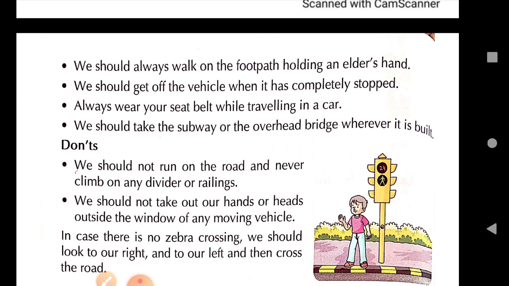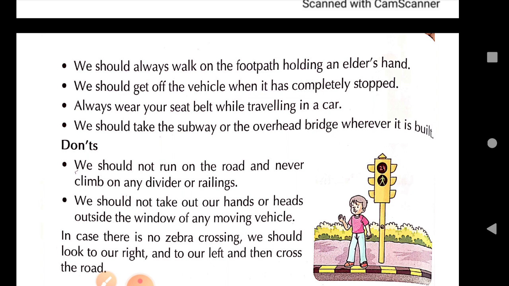holding their hand. We should get off the vehicle when it has completely stopped. You come to school in a bus or van, and only when the vehicle has stopped completely should you get down. You should not get down when the vehicle is still moving or coming to a stop. The doors are open, and then you should get down one by one.